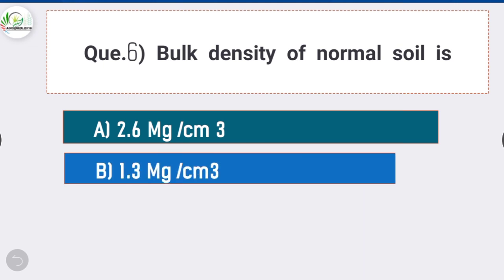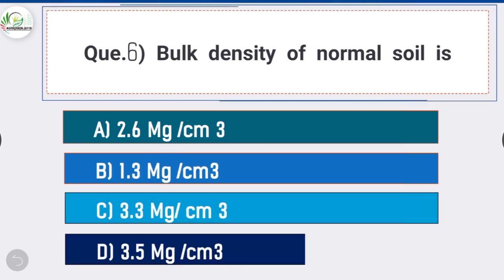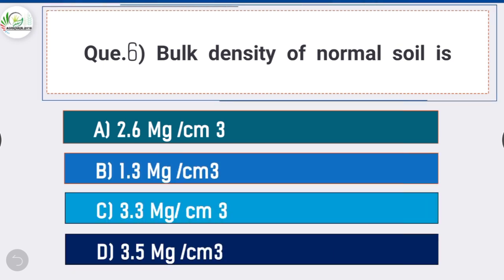Question number 6. Bulk density of normal soil is? Answer is option B, 1.3 megagram per centimeter cube. The bulk density of normal soil is 1.3 megagram per centimeter cube. The particle density of normal soil is 2.6 megagram per centimeter cube.